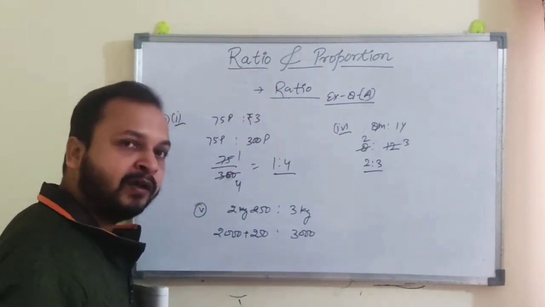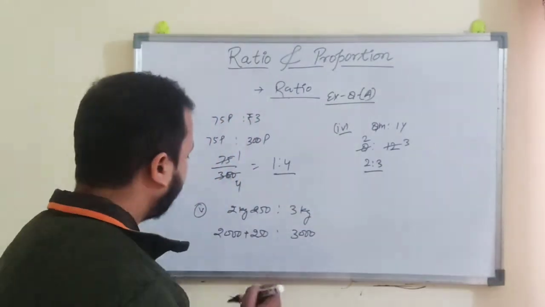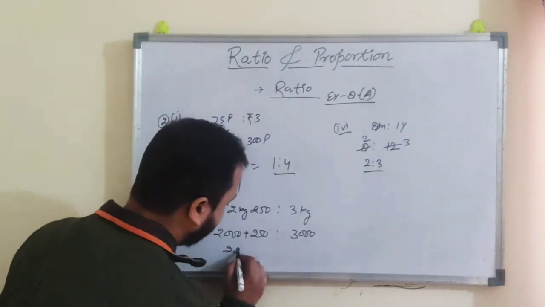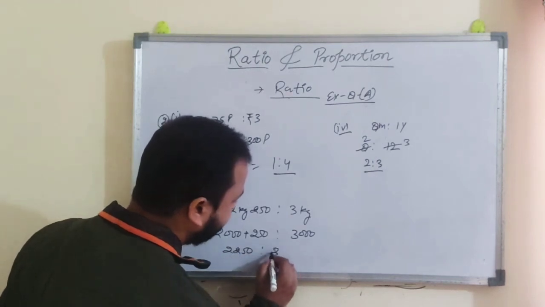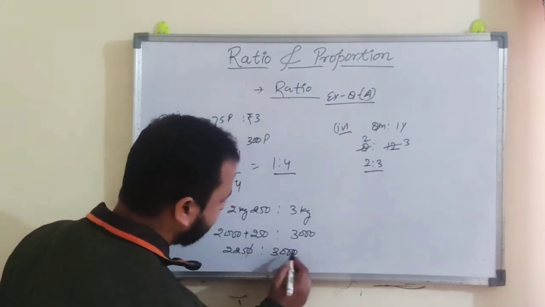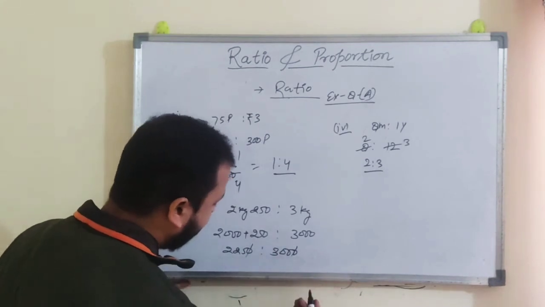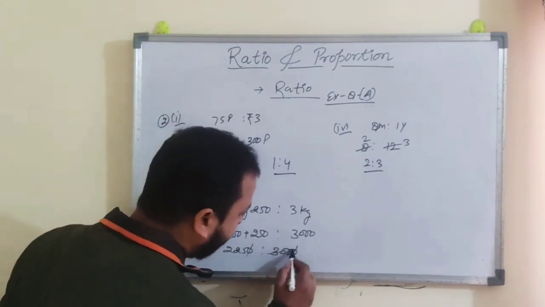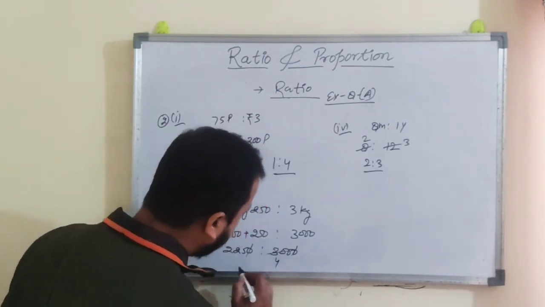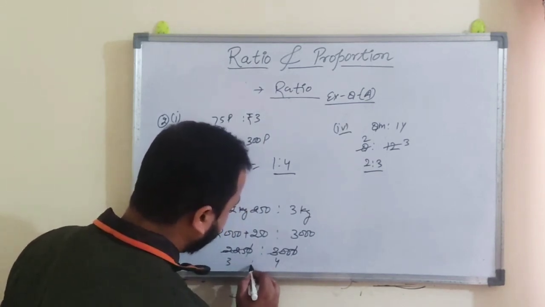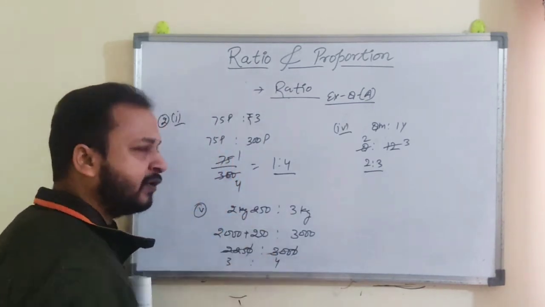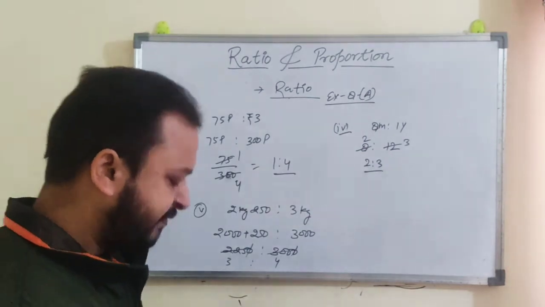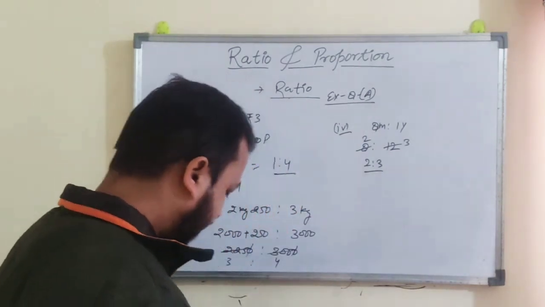Because we know that in 1 kg there are 1000 grams. So this is 2250 is to 3000. This one you can cancel it out. Now 75 4 ja 300 and 75 3 ja 225. So 3 is to 4 is the ratio. So this way you have to do it.